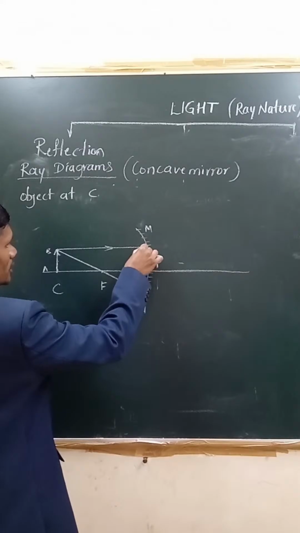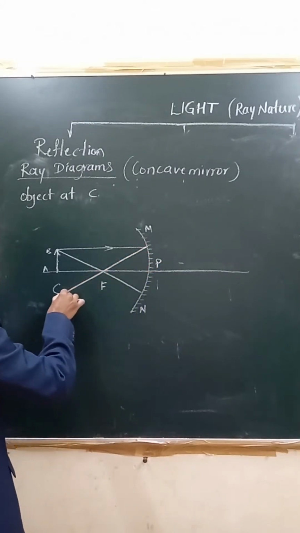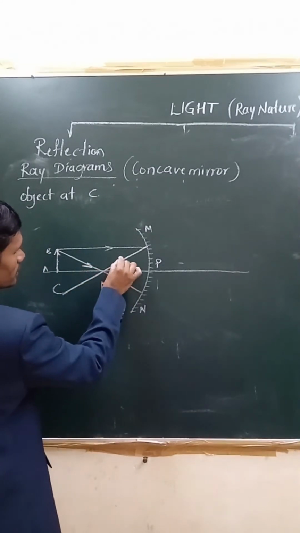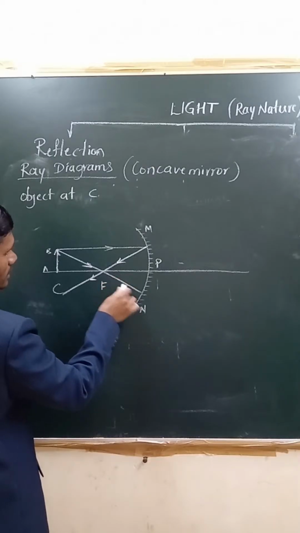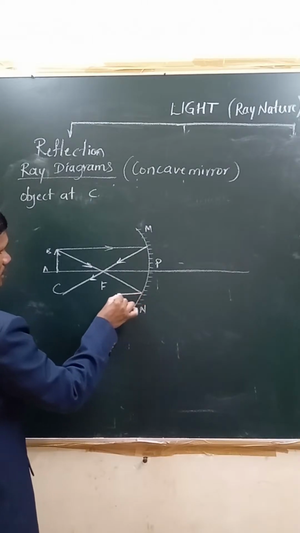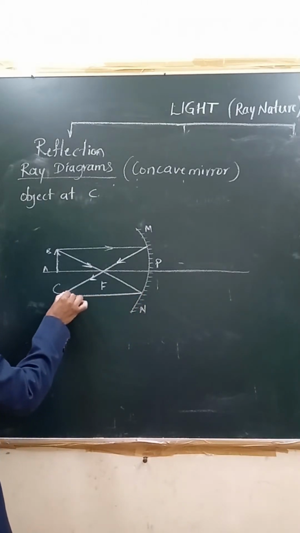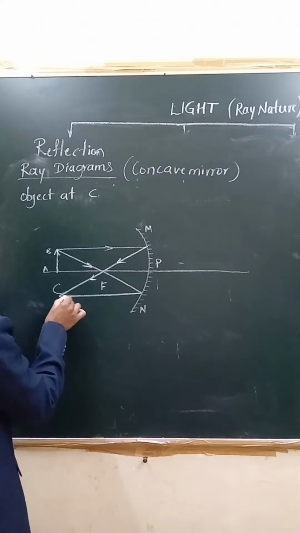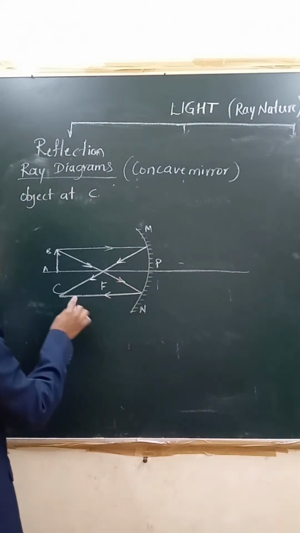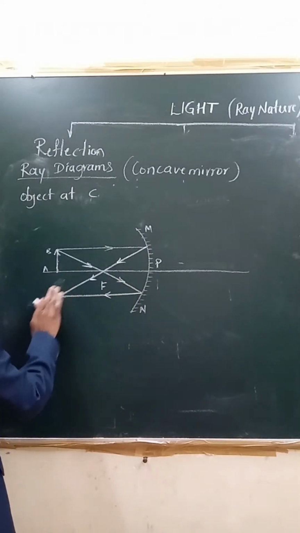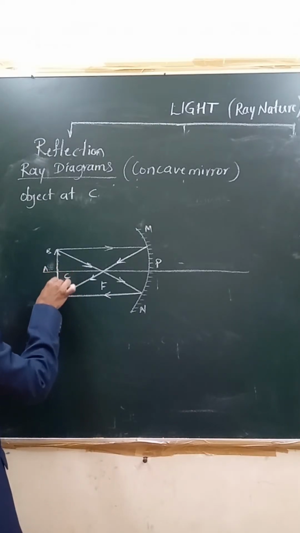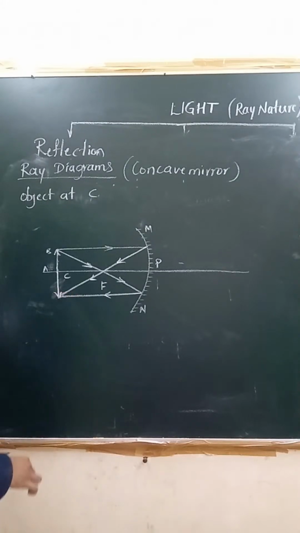And if a ray is already passing through the principal focus, after reflection it emerges parallel to the principal axis. We have studied this already. Now what happened here? Both the rays combine after reflection, so we can say that at this point we get the image. Here is where the image is formed. Now we can observe.